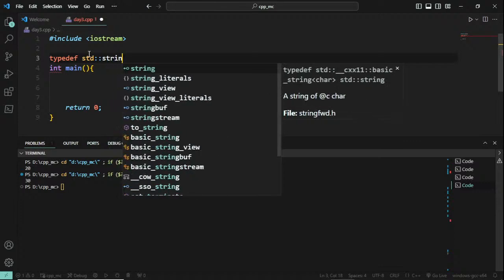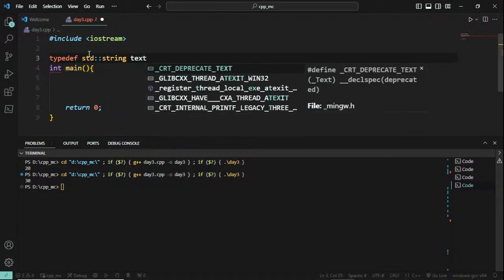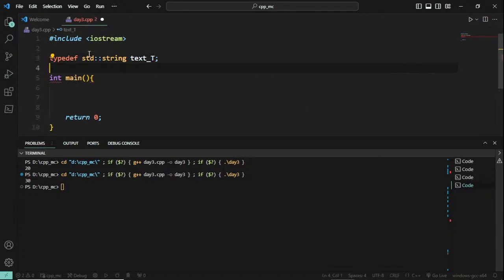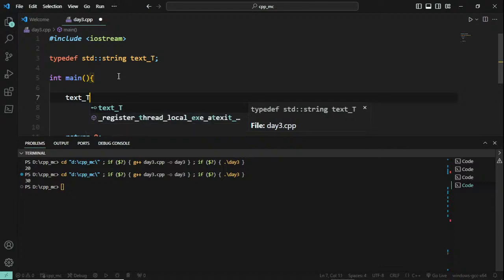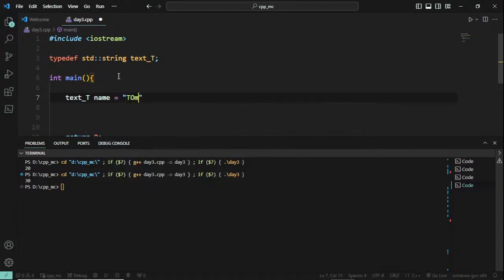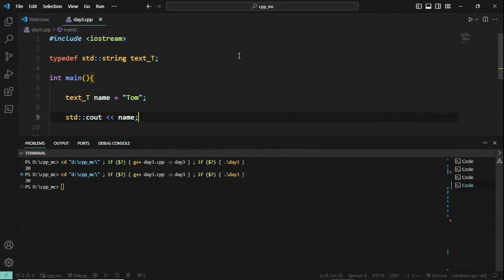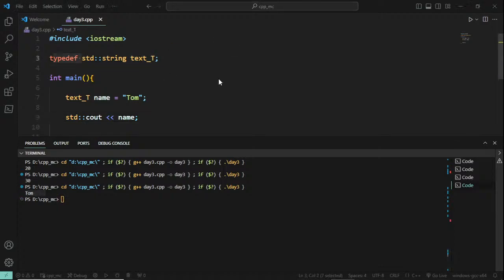Okay, string, I'm going to give a new name, just leave a space and type it as text or any name which you want to give. So now text underscore t can be used to call, okay, so text underscore t name equal to Tom. Okay, and I'm going to go with standard console output name. So if we get name, then that is the benefit, and we are getting Tom because we are using typedef.